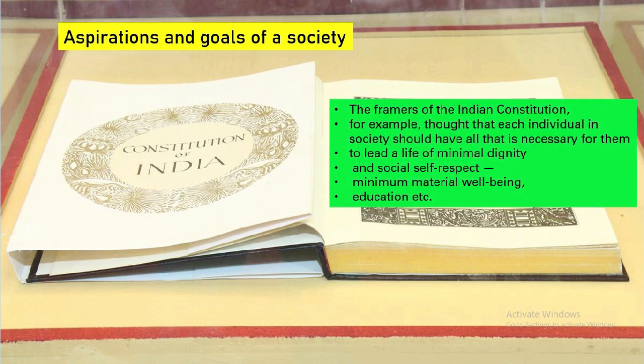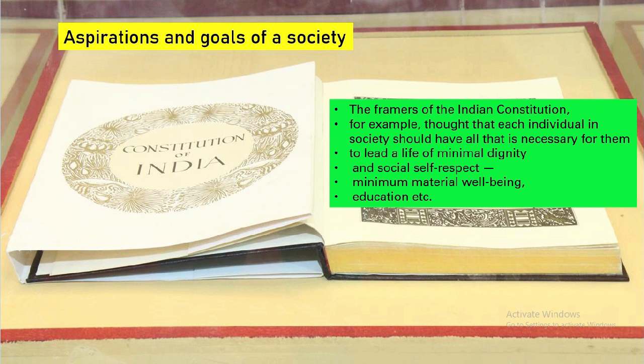The framers of the Indian Constitution, for example, thought that each individual in society should have all that is necessary for them to lead a life of minimal dignity. So when the Constitution was being framed, the framers had a clear idea in their mind that they need to give each and every individual in society all that is necessary for them to lead a life of minimal dignity and social self-respect.